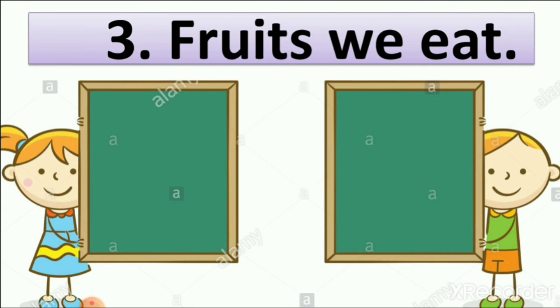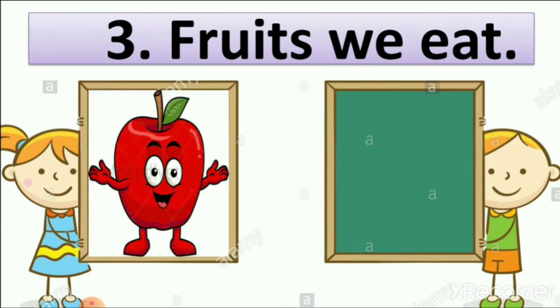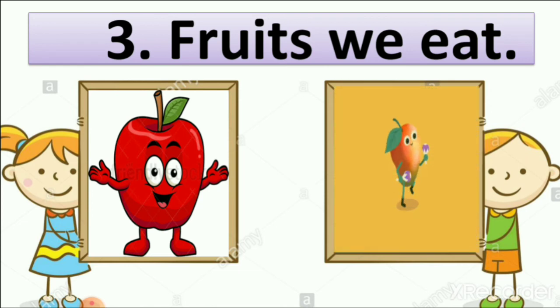So here we write, you can write any fruit. Here I write apple. Which picture is this? Apple. Then next mango. You can see here mango. Mango is very yummy food. In summer we eat mango. Mango juice also, mango milkshake. We also eat mango ice cream. So we write here two names of fruit, apple and mango.